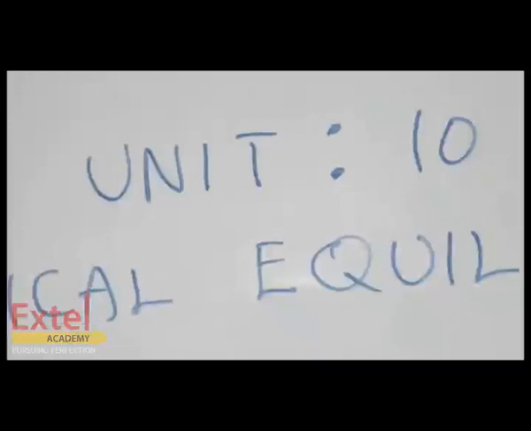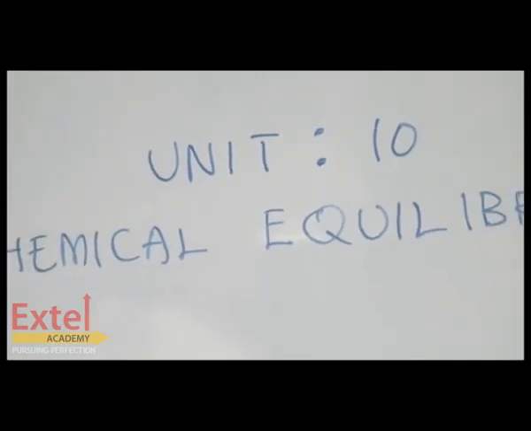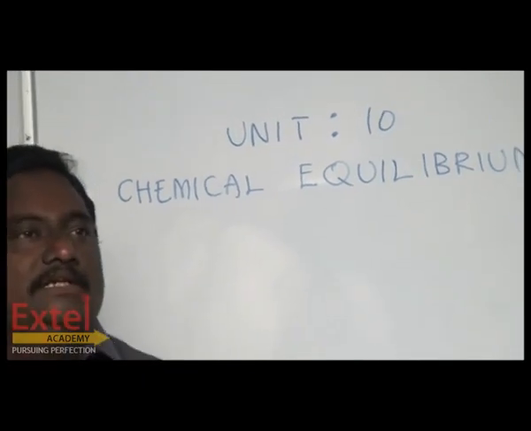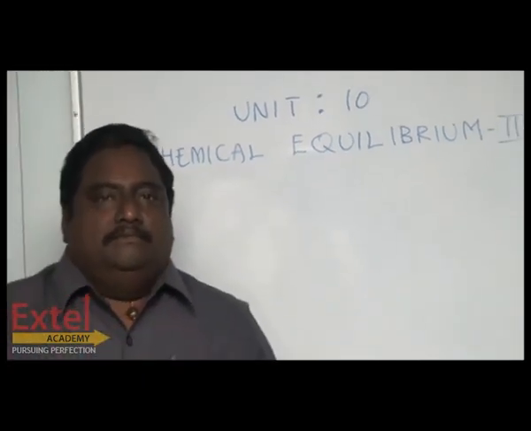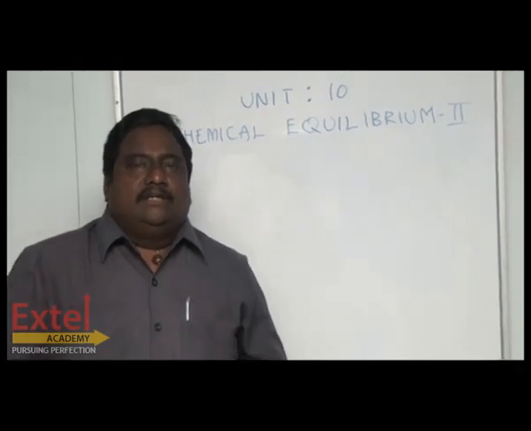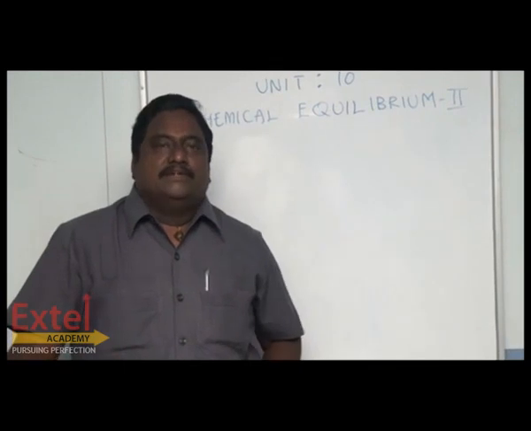Unit 10, Chemical Equilibrium 2. Children, in Plus 1, you have learnt Chemical Equilibrium 1. Chemical equilibrium is related to chemical reactions. Two types are there: irreversible reactions and reversible reactions.